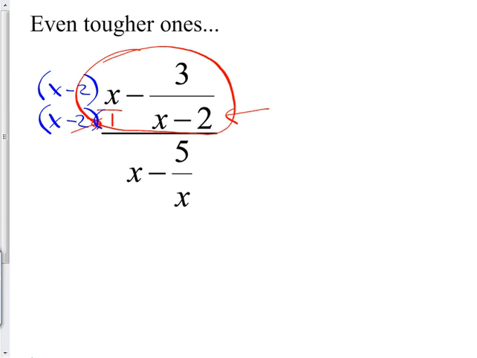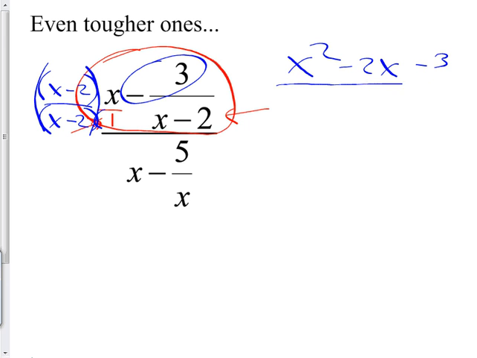Now they both have an x minus 2 in the bottom. Why can I do that on the top and bottom? Because really, I just multiplied by 1. All of that right there is equal to 1. All right, so now I'm going to multiply across the top here, and I'd have x times x is x squared minus 2x, and then I have a minus 3 here. So it's going to be x squared minus 2x minus 3 over, on the bottom, my common denominator was x minus 2. There, I just did the top of the problem. See how hard that was? It's not easy.